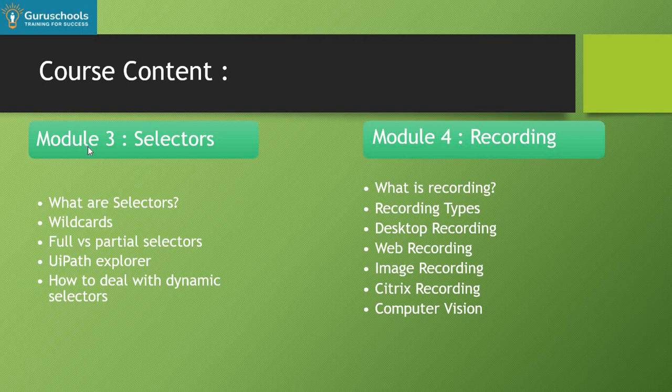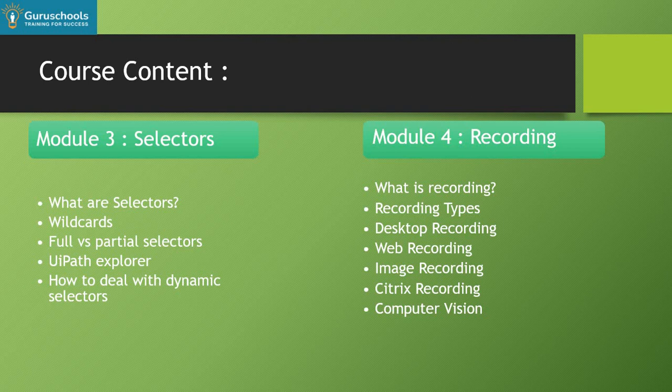Then we will move to module 3, which is called the selector. The selector is a very important part of our automation. In module 3, we'll cover the different types of selectors, how to make selectors dynamic and the different ways to do that, and what full selectors and partial selectors are. We will have in-depth sessions on the selector.